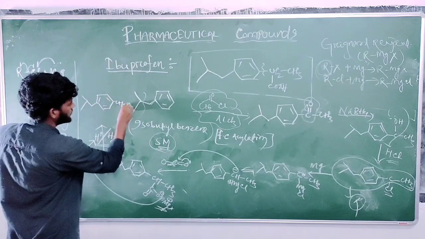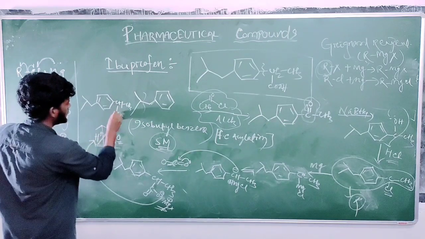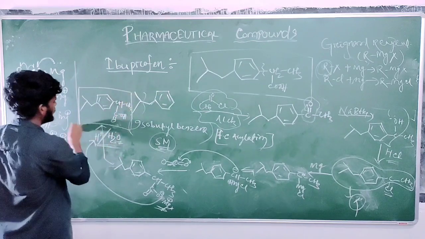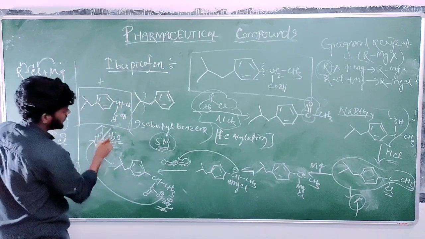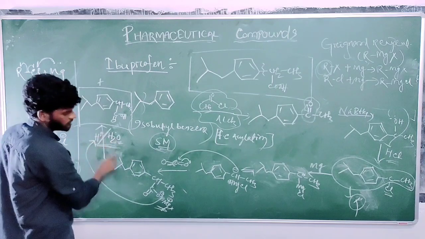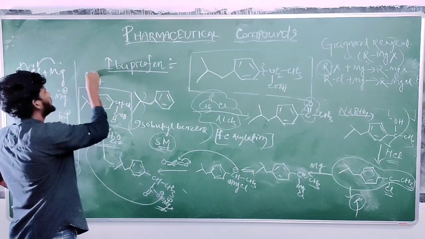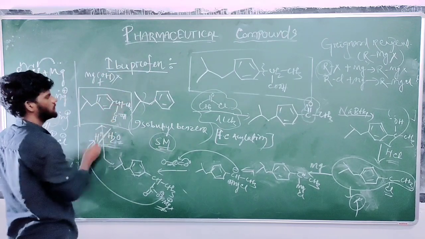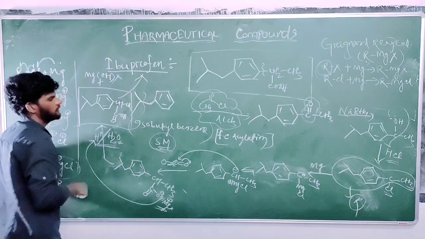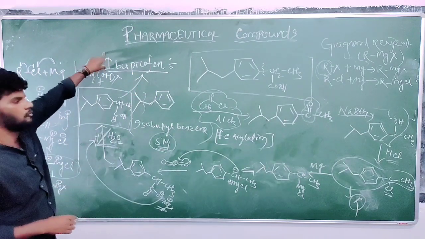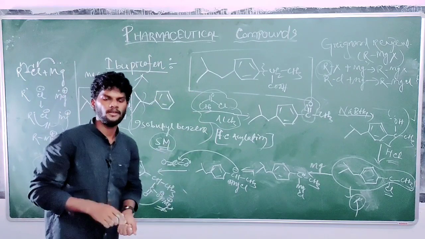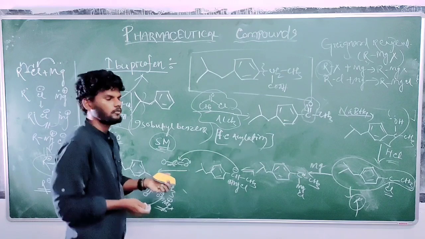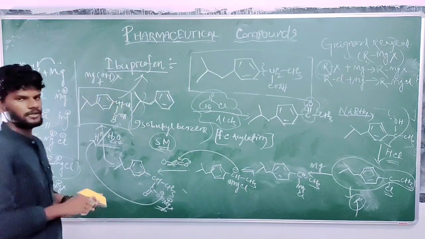CH3COOH plus water remains. From water H plus is taken, then there will be left OH minus, MgX. What will form? MgOHX. So this structure is known as ibuprofen. This is the synthesis of ibuprofen through these steps. Okay. This is method 1, you can say. There is another method to synthesize ibuprofen, and whichever will be suitable for you, you can use that one.